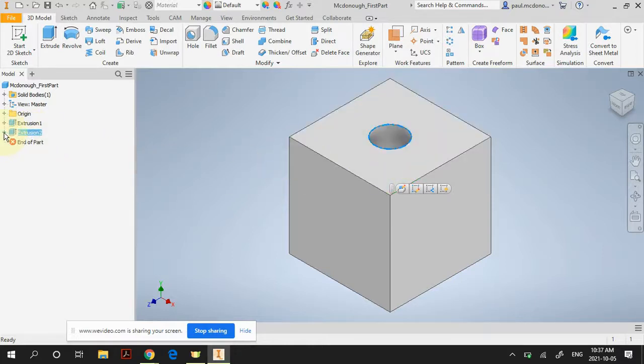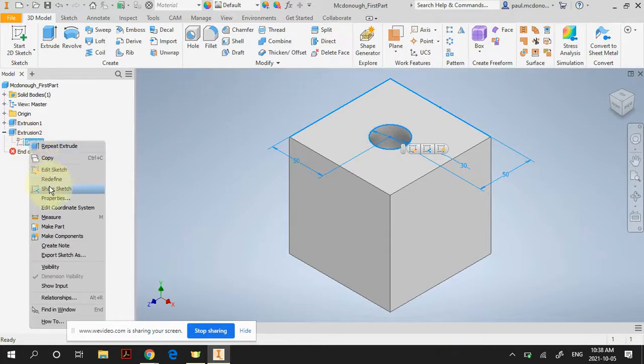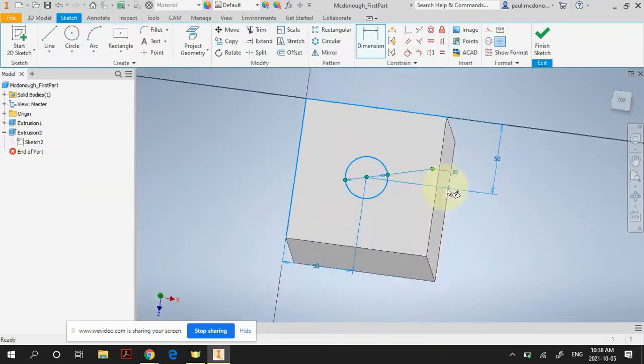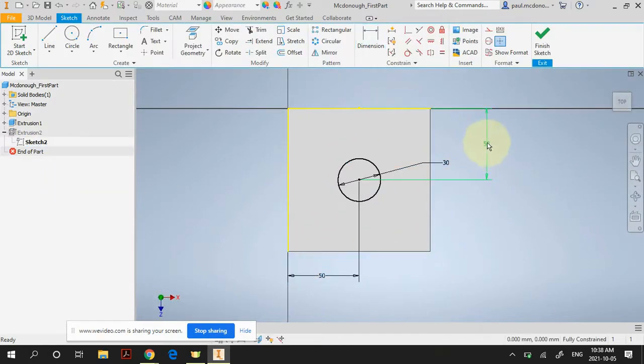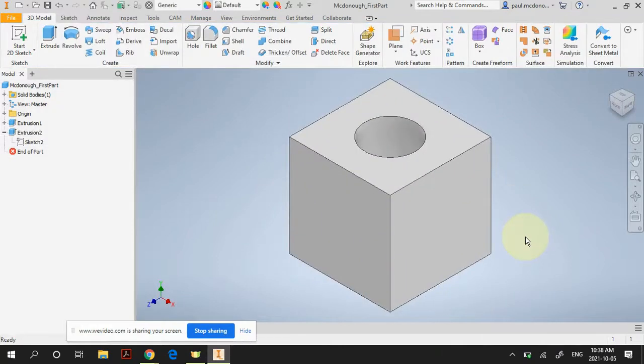So if I click on the little plus sign here, and I go to my sketch, I right-click on this, and I go edit sketch, which is this one. I can now change the sketch. So this 30 millimeters, which is the diameter, I can double click on it, and I can change that to 50, and it updates. And then I go finish sketch, and it automatically updates the hole.